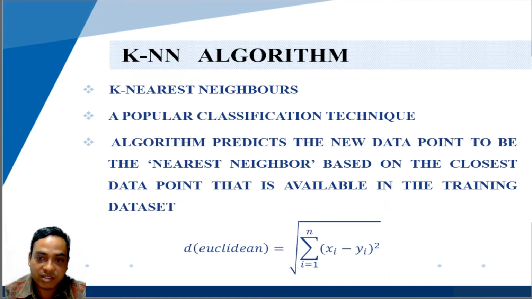A distance measure is generally used to identify which of the k instances in a training dataset is most similar to the newly entered data. In the case of real-valued input variables, the Euclidean distance measure is mostly used. The Euclidean distance is calculated by summing all the squared differences between a point x and a point y, and finally taking the square root of the summation value across all input variables. That is shown here through the equation given in the PPT.